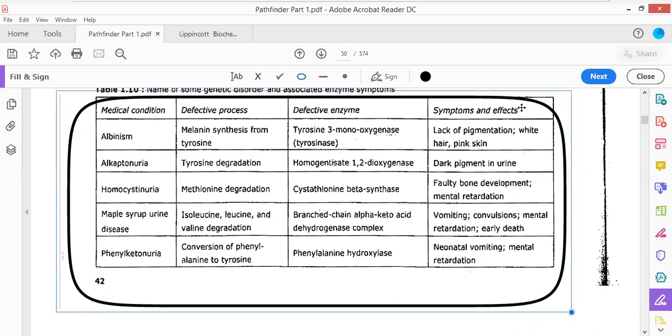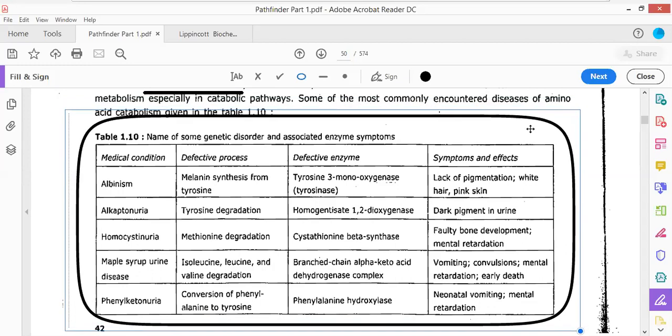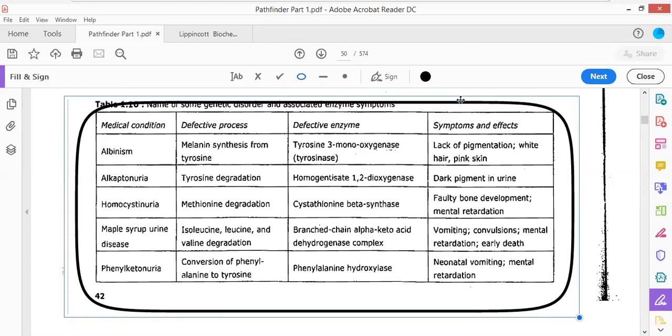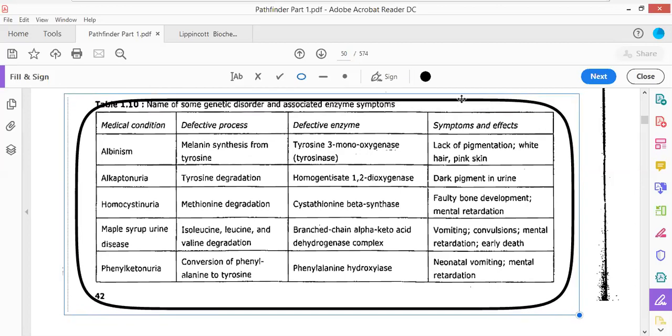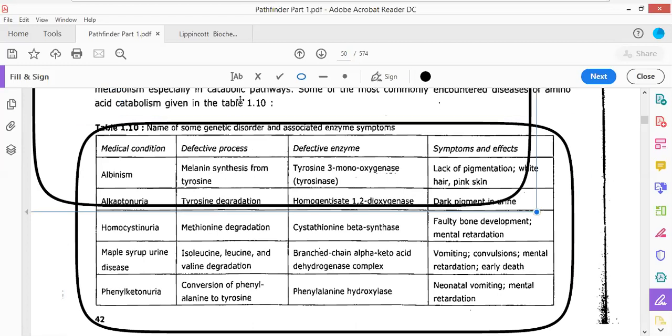So this chart is of utmost importance from the exam point of view. So you must memorize this particular chart, especially the special questions which have been asked. I would be dealing with those questions. Certain questions such as those.